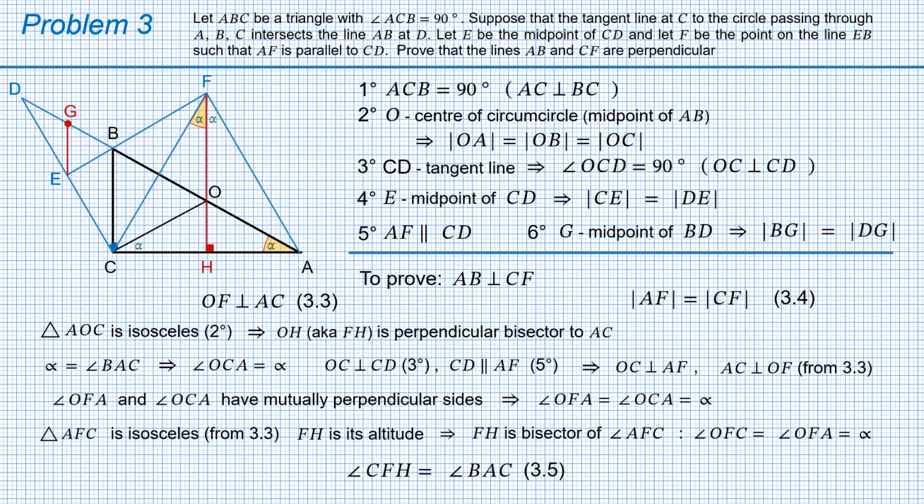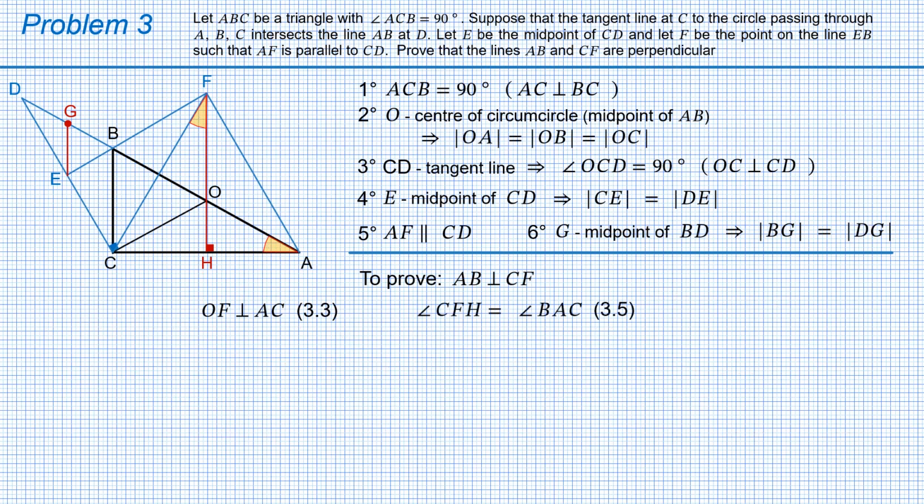What remains is as easy as drinking a glass of champagne. Let K be the intersection point of lines AB and CF. Consider triangles OFK and OAH. They have a pair of equal angles: angle OFK equals angle OAH according to 3.5.